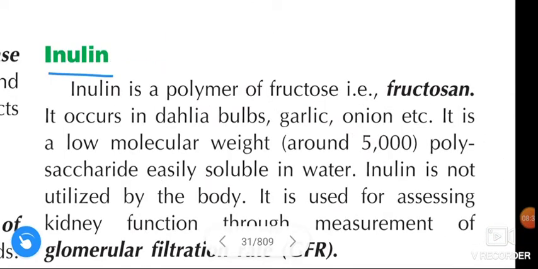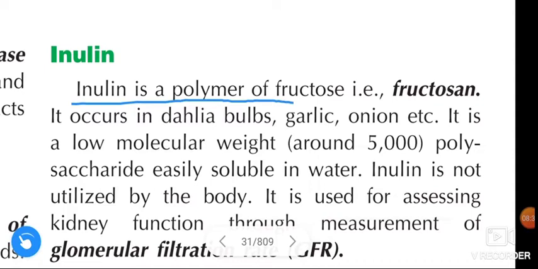Next, inulin. Inulin is a polymer of fructose, that is fructosan. It occurs in dahlia bulbs, garlic, onion, etc. It is a low molecular weight, around 5000, polysaccharide easily soluble in water.